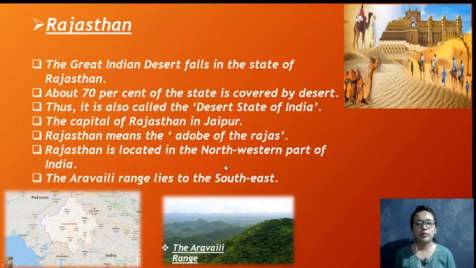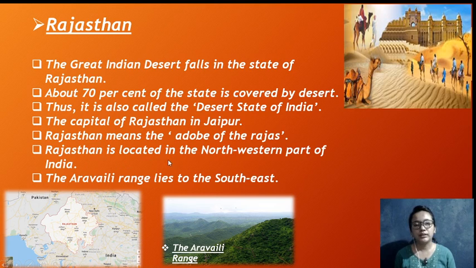Now let's talk about Rajasthan. The Great Indian Desert falls in the state of Rajasthan. About 70% of the state is covered by the desert. It is called the desert state of India. The capital of Rajasthan is Jaipur. So Jaipur is the capital of Rajasthan. Rajasthan means the abode of Rajas, meaning Rajputanas.